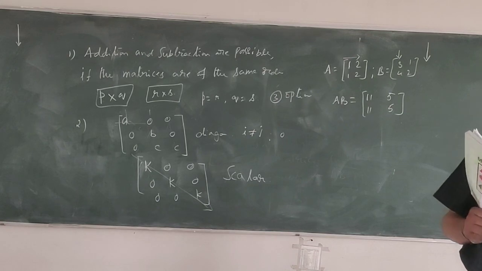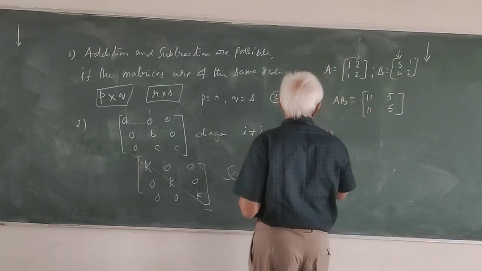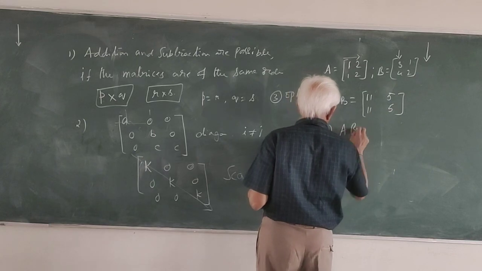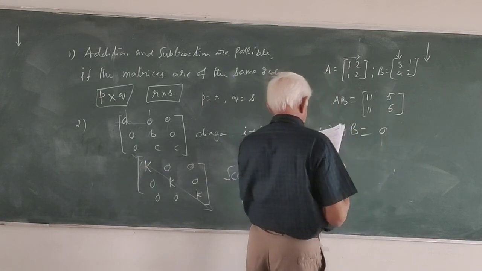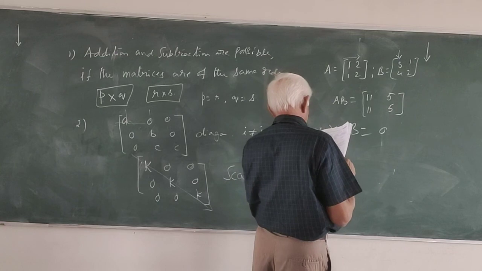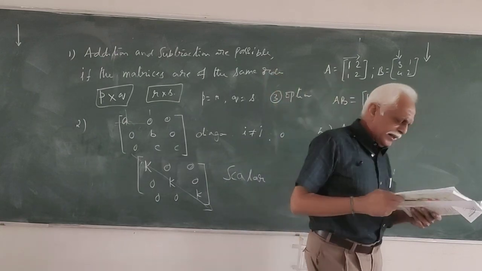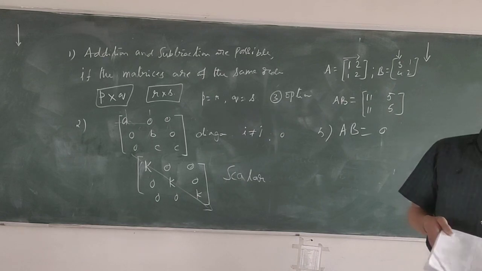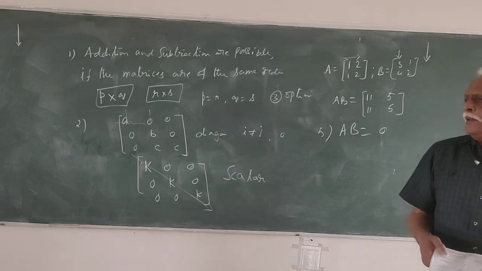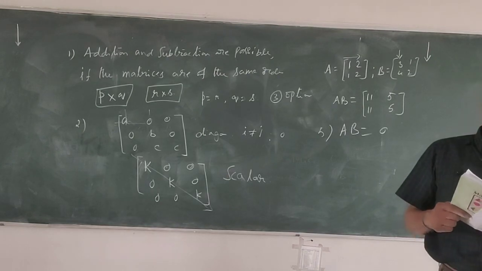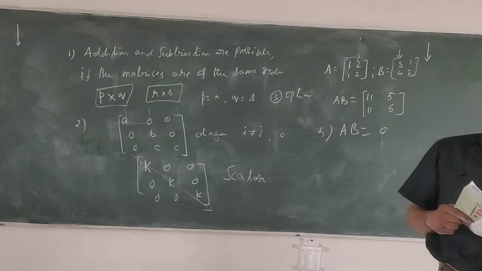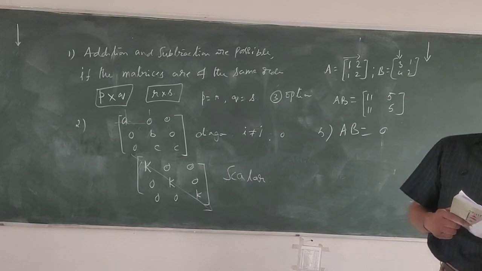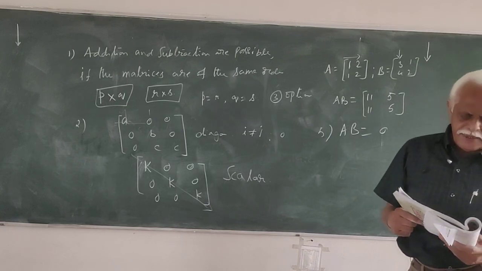Next, bit number 5. AB is equal to O, the null matrix. Then what is the condition? A and B need not be zero matrices is the option, because I have shown that in the definition also. Whenever AB is equal to O, either A may be equal to O or B equal to O, or A and B need not be zero matrices.